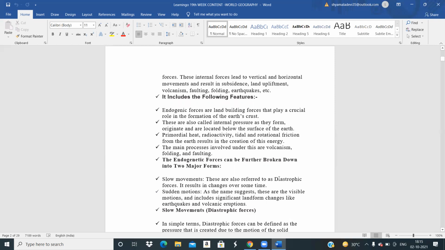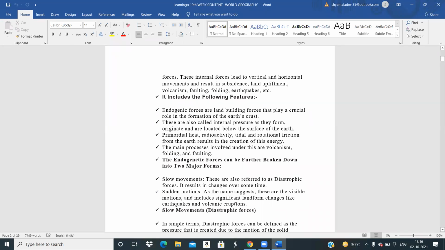This word you have to remember: diastrophic forces. Slow movements are diastrophic forces. They result in changes over some time. That is, immediately there may not be a change, but maybe after some years, or millions of years, the change can take place. Sudden motions are the visible motions and include significant landform changes like earthquakes and volcanic eruptions.